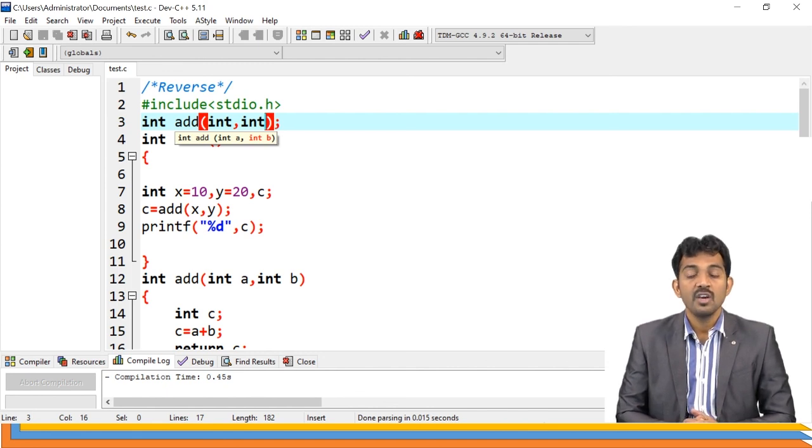In the next class, we'll see the various kinds of functions available in the C language. We'll see in the next class.